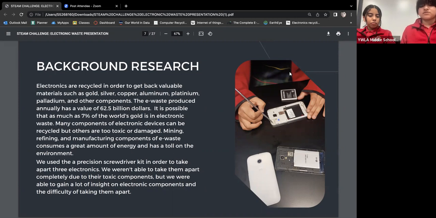We used the precision screwdriver kit in order to take apart 3 electronics. We were not able to completely take them apart due to their toxic components, but we were able to gain a lot of insight on electronic components and the difficulty of taking them apart.